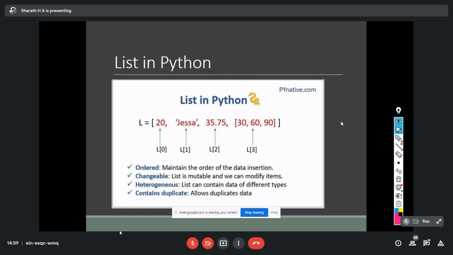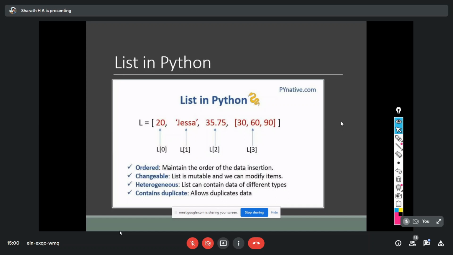You can see that the first value is an integer, so I'm not putting any quotes; I can directly specify the value. The second one is a string, so I put it within quotes. The third one is a floating point number, so again there is no need for double or single quotes. Whereas the next one is a list passed as an object within the list.